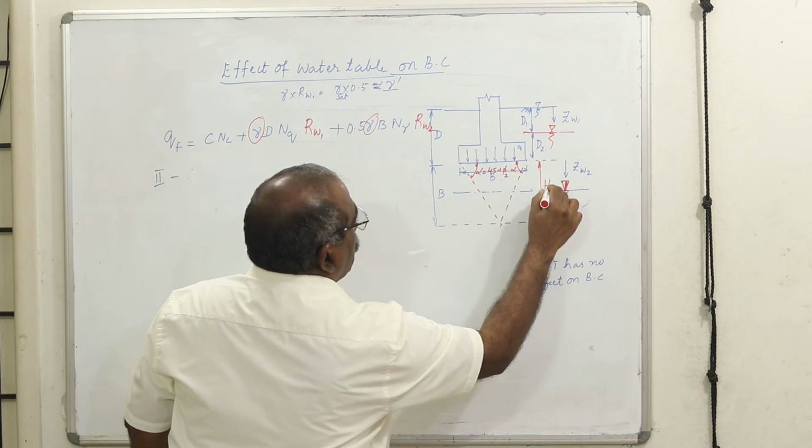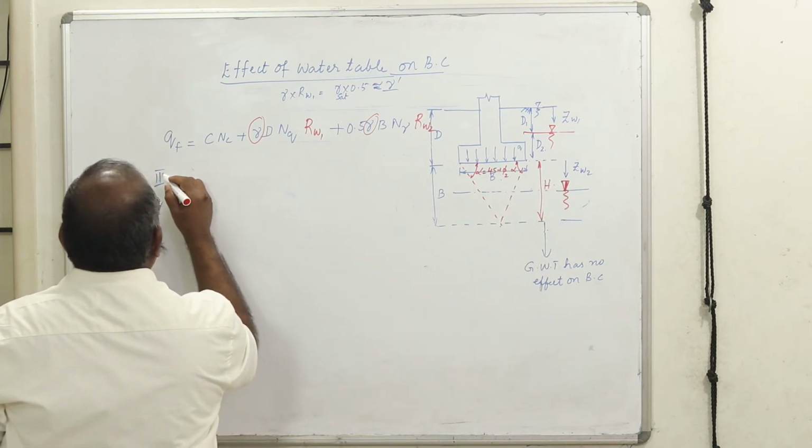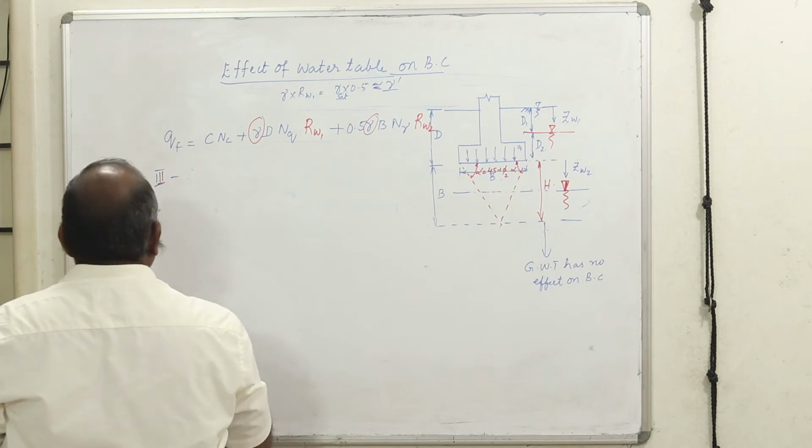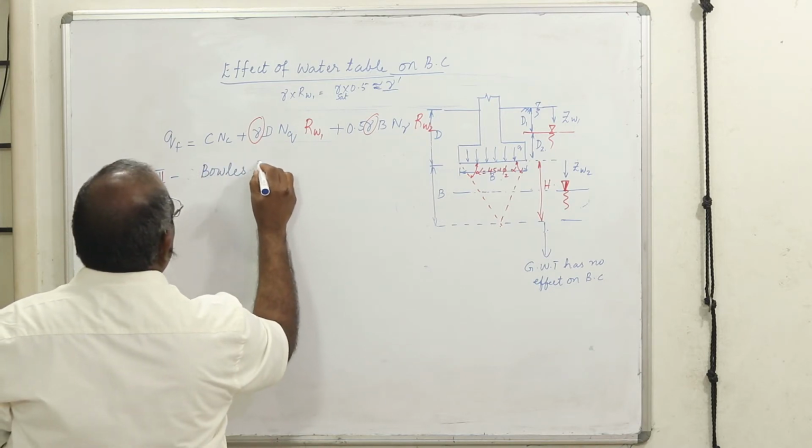You have to consider a depth h. This is the method 3 given by Joseph E. Bowles.